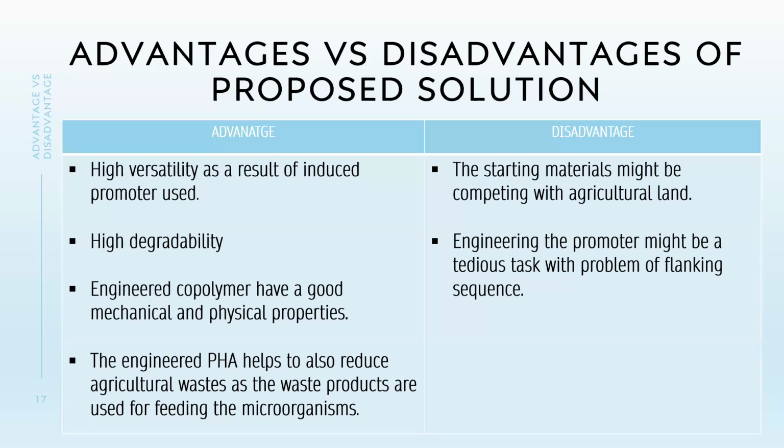Number one disadvantage is the starting materials might be competing with agricultural land. This means that if there's mass production of the starting material planted originally as crops in place of agricultural waste, for the purpose of using it directly without going through the process of agricultural waste. The second disadvantage is that engineering the promoter might be a tedious task with problem of flanking sequence. All right, so with this, I'll give it to the next team.